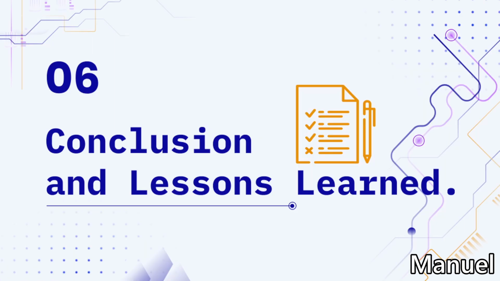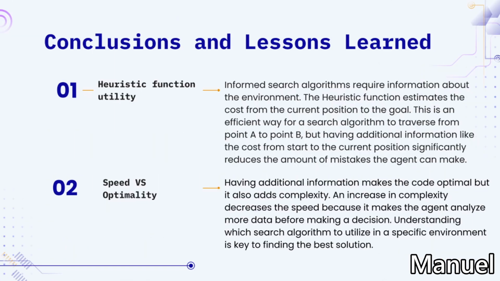Conclusions and lessons learned. Number 1. Heuristic function utility. Informed search algorithms require information about the environment. A heuristic function estimates the cost from the current position to the goal. There is an efficient way for a search algorithm to traverse from point A to point B. Having additional information like cost from the start to the current position significantly reduces the number of mistakes the agent can make.